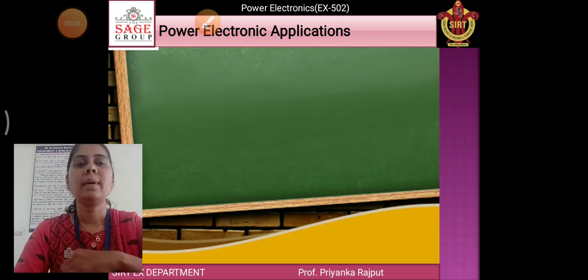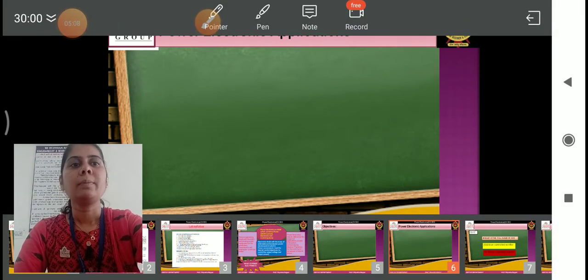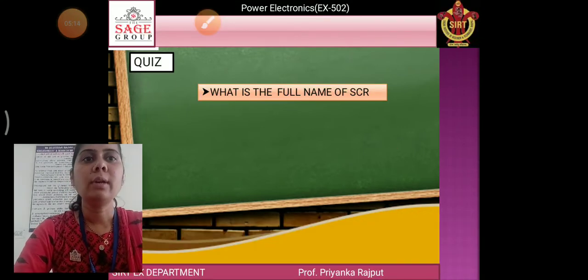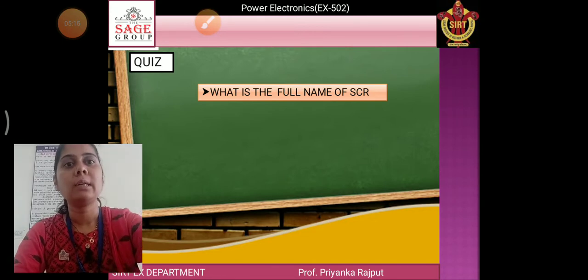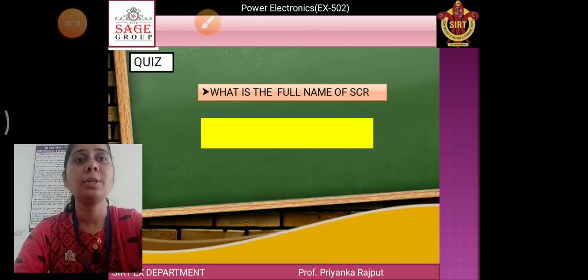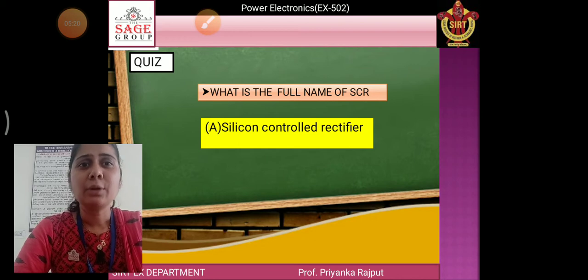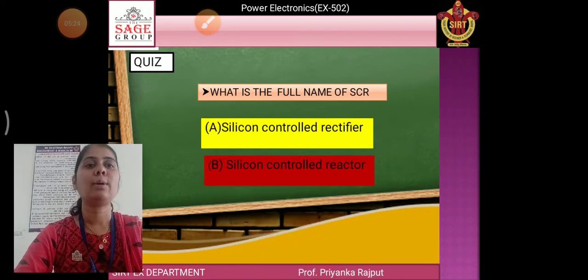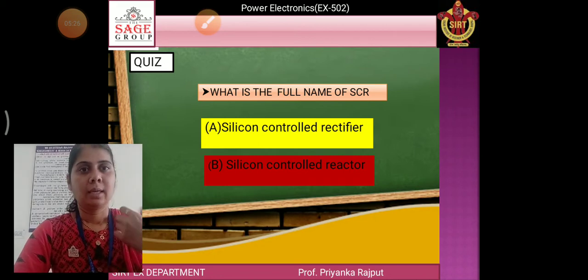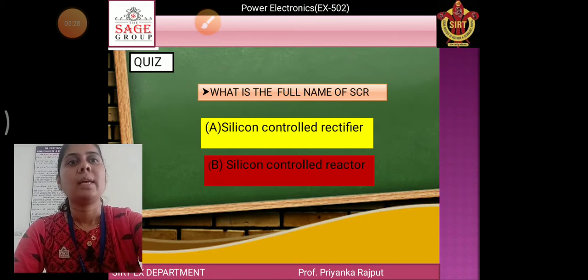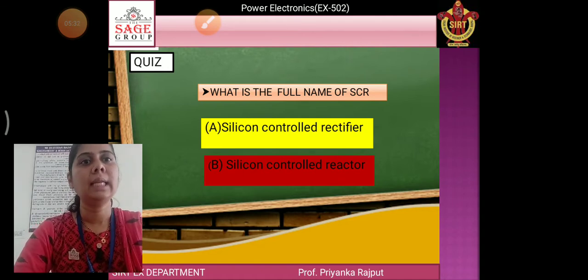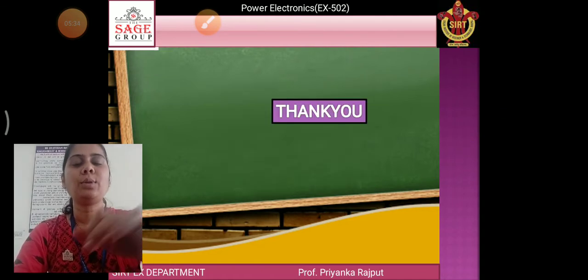Then today's quiz question is: what is the full name of the SCR? Think about this. The first option is silicon controlled rectifier and the second option is silicon controlled reactor. Think about this and please give the answer in the chat box. The answer from my side: the right answer is A, silicon controlled rectifier. Thank you so much.